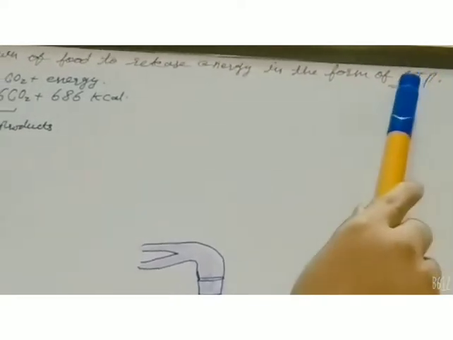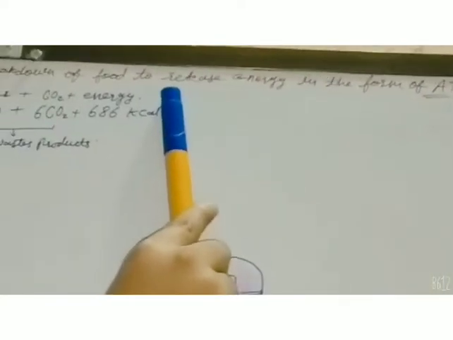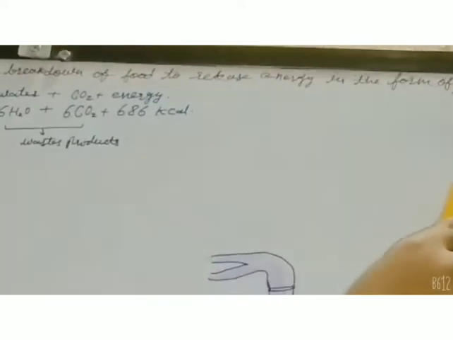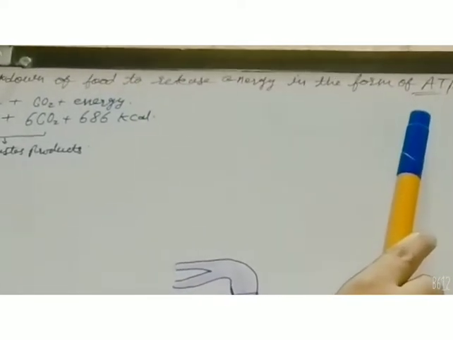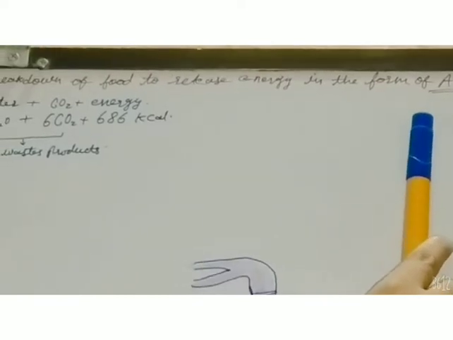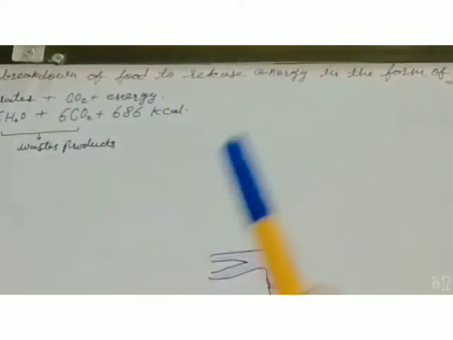This compound is formed after the complete breakdown of food. So ATP is our energy currency, which is stored in the body and utilized for performing all the activities.